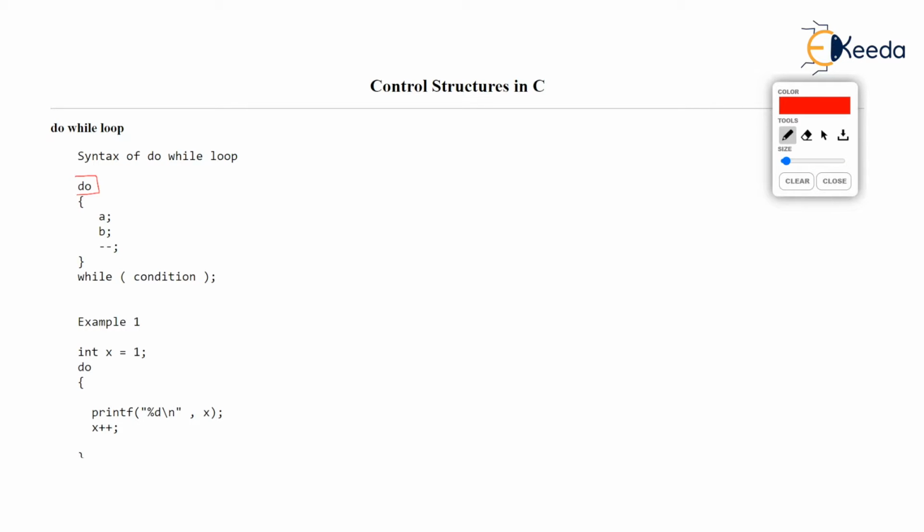So, what is do going to do? Do is going to have a set of statements within the pair of open brace and close brace. And after the close brace, we have while condition followed by a semicolon. Check that there is a semicolon at the end here. So how do you read this? You say do these statements, close brace, as long as this condition is true.